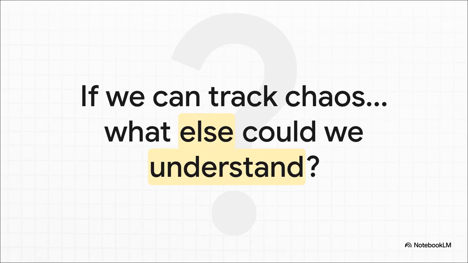This technique, this idea of using a cloud of hypotheses, it's not just for traffic. It's used in robotics, in economics, in weather forecasting. It's a whole new way of thinking about uncertainty. So the real question is, if we can now track chaos by embracing possibilities instead of demanding certainty, what else could we finally begin to understand?